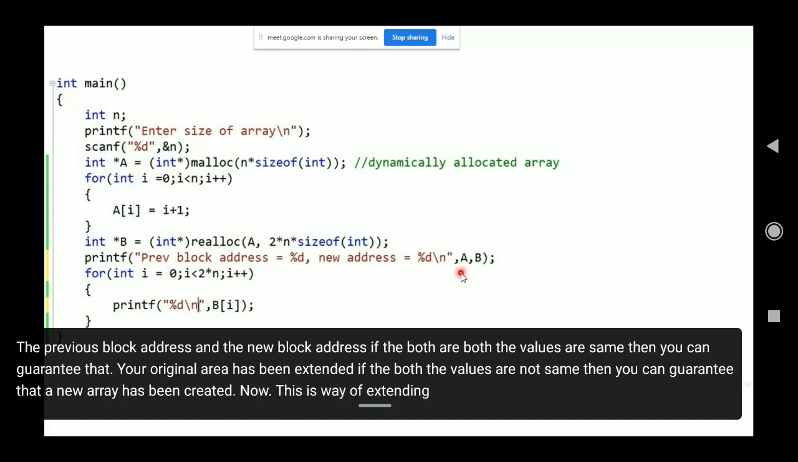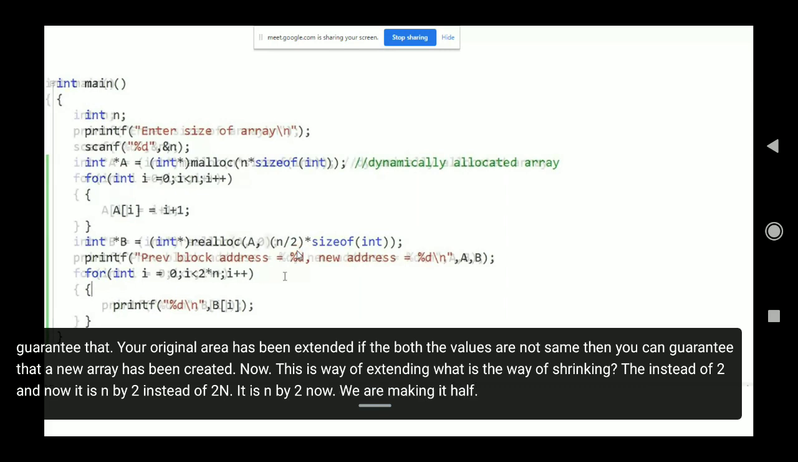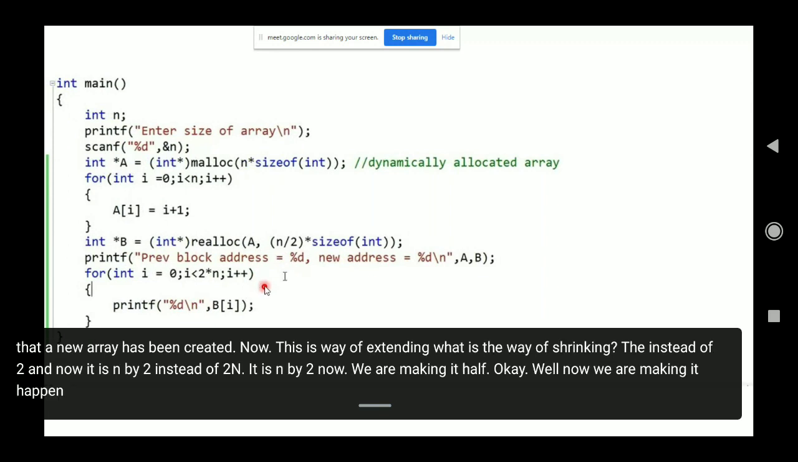What is the way of shrinking? Instead of 2n, now it is n by 2. Now we are making it half, and you print it, whatever the value, it should be n by 2. It should not be 2 into n, it should be n by 2.